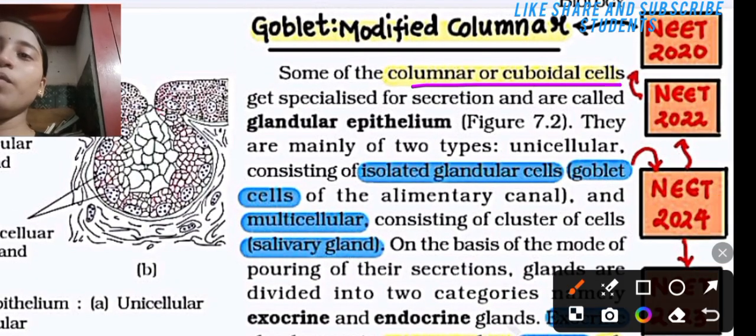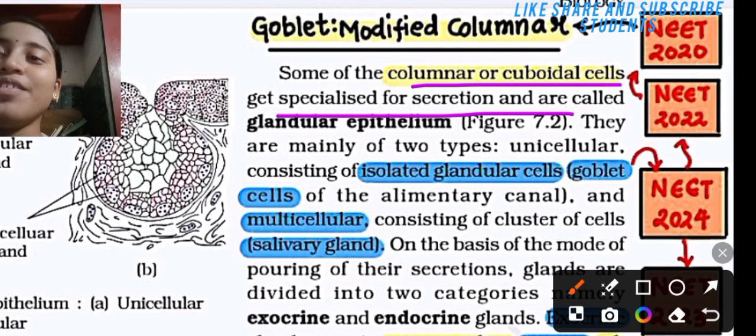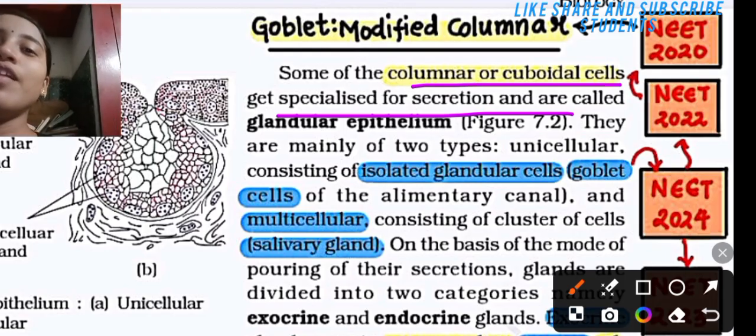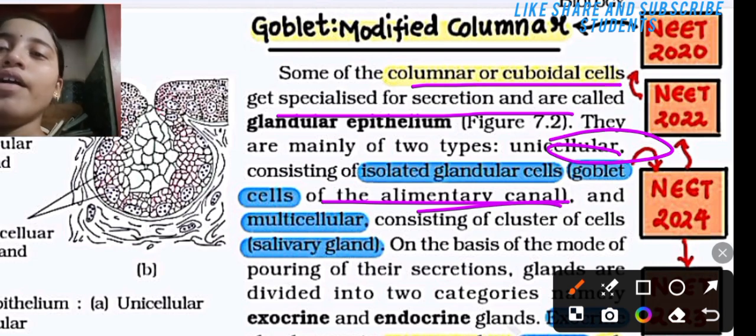Some columnar or cuboidal cells get specialized for secretion, called glandular epithelium. Here we study just glandular epithelium. There are mainly two types: unicellular, consisting of isolated glandular cells, that is the goblet cell of the elementary canal, and the multicellular, consisting of a cluster of cells, that is the salivary gland.